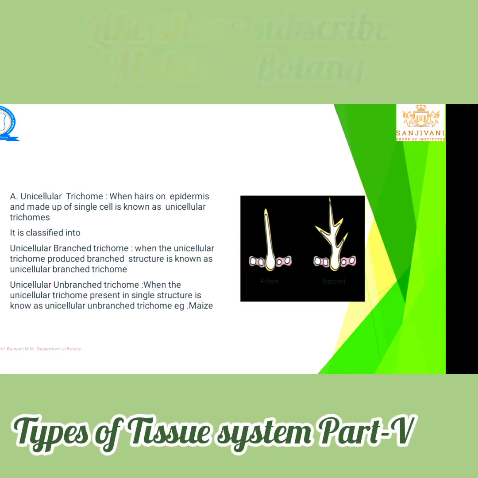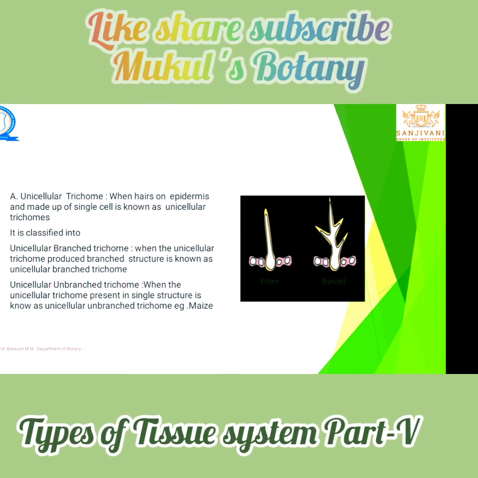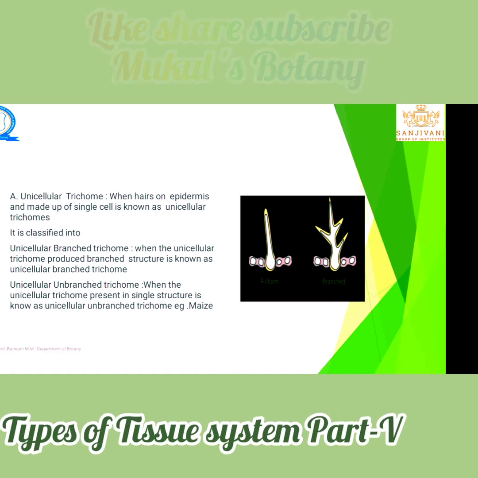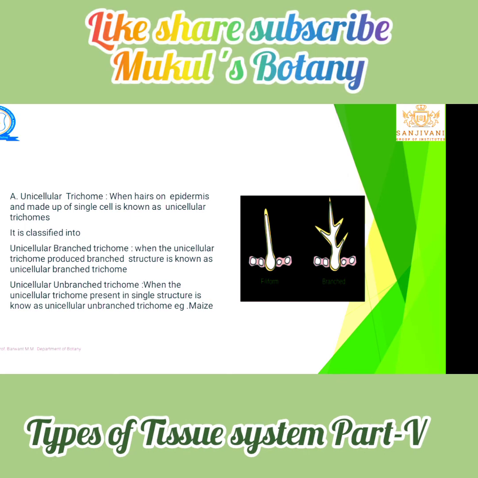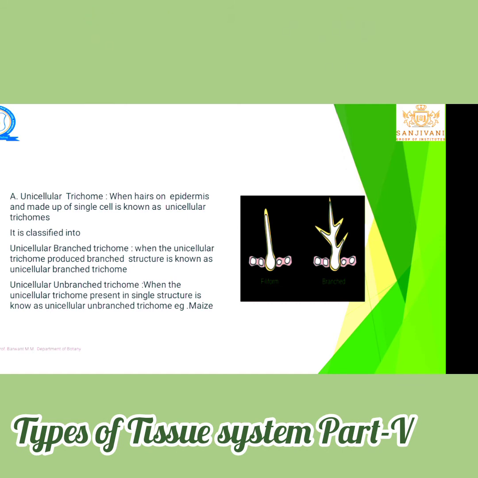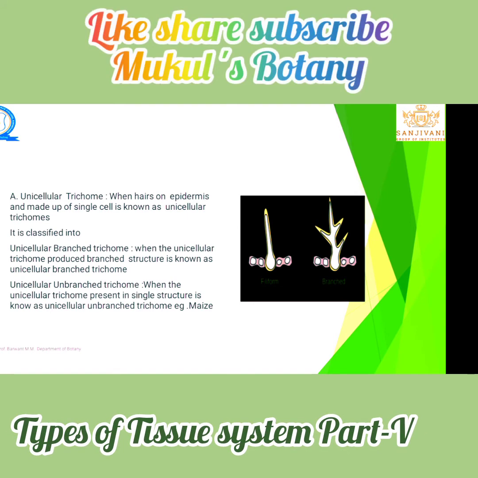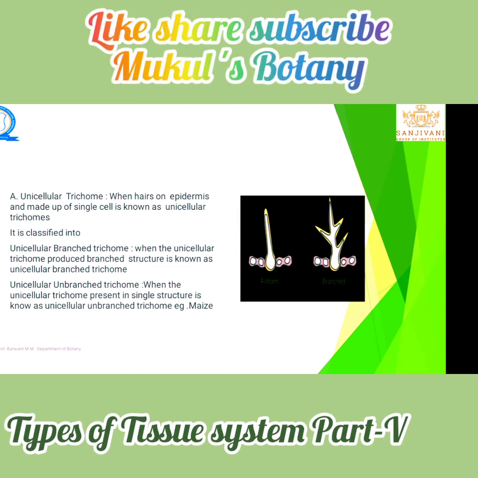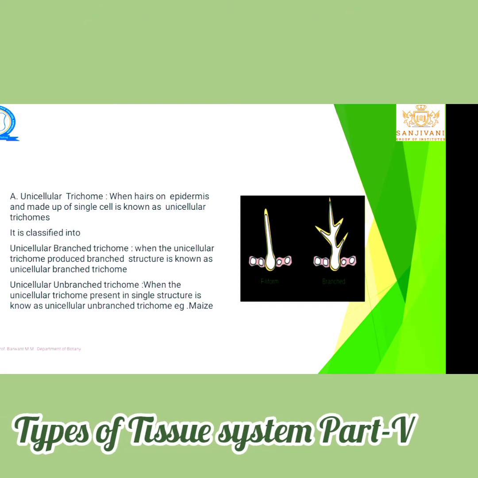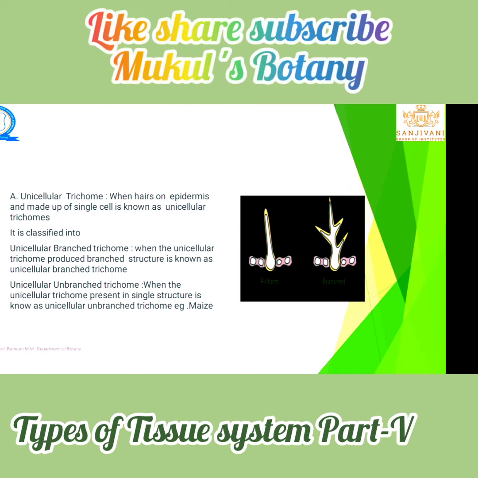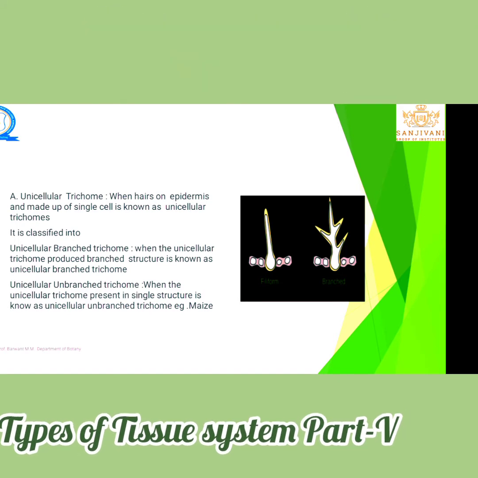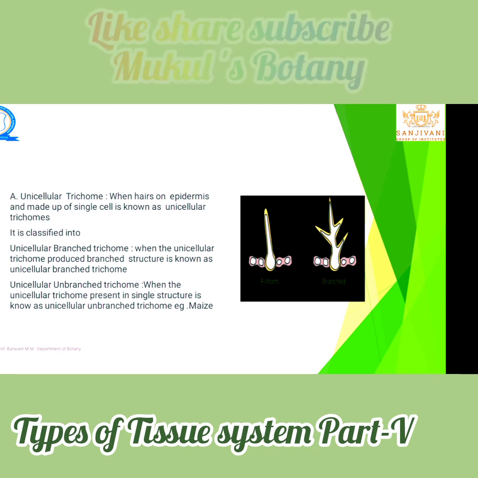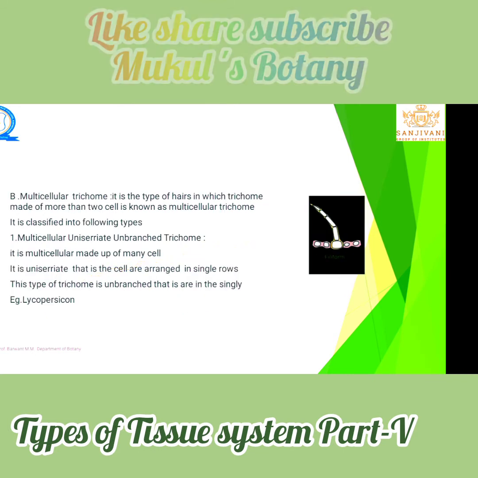First, unicellular trichomes. When a hair on the epidermis is made up of a single cell, it is known as a unicellular trichome. Unicellular trichomes are classified into two types. If there are branches present, it is known as a unicellular branched trichome, as seen in figure 2. If only a single hair is present, that means an unbranched structure, it is known as a unicellular unbranched trichome.